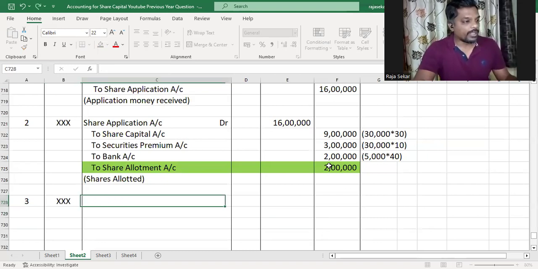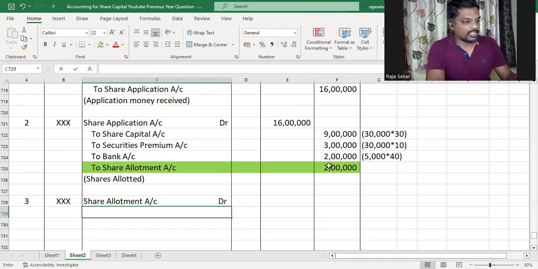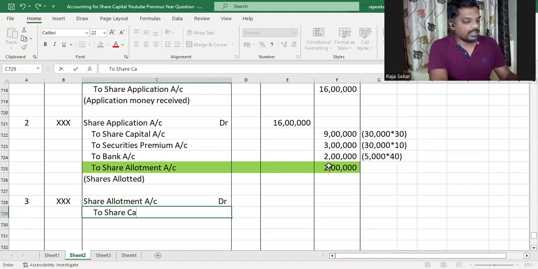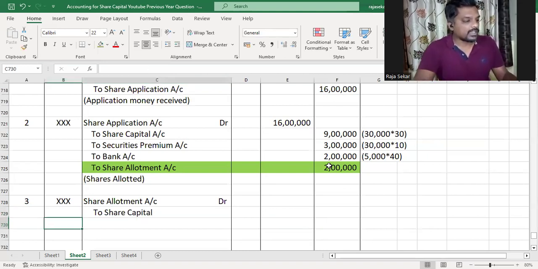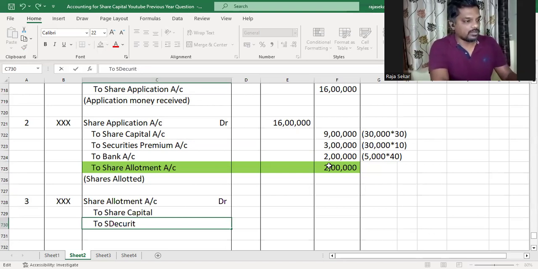Next thing to do would be to make allotment money due. The journal entry for that is equity share allotment account debit. If they mentioned it as equity share, then it will be equity share allotment. Otherwise, it's just share allotment account debit to share capital. As there is premium also in this question, then the remaining will go to securities premium account.